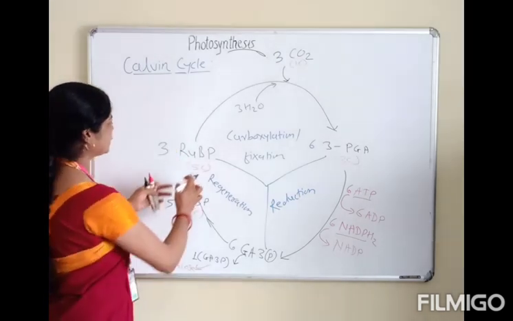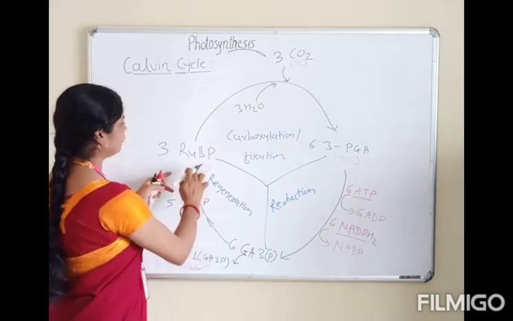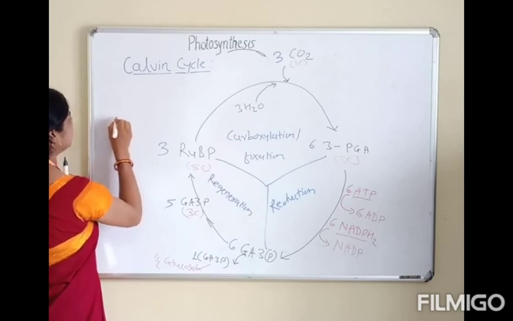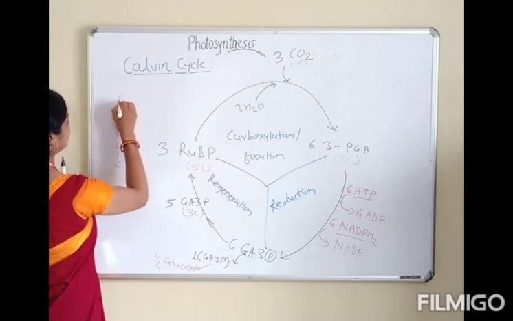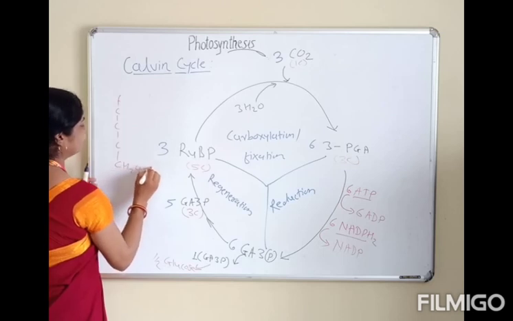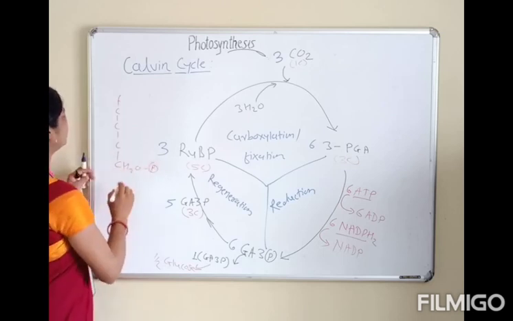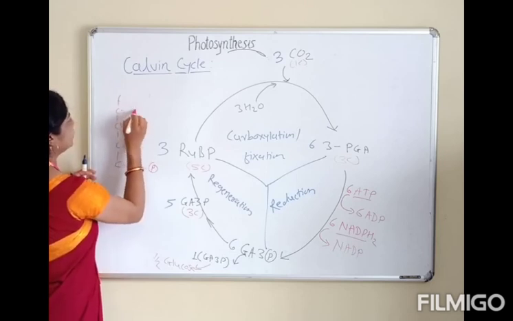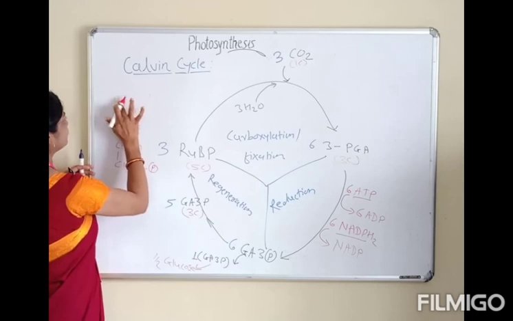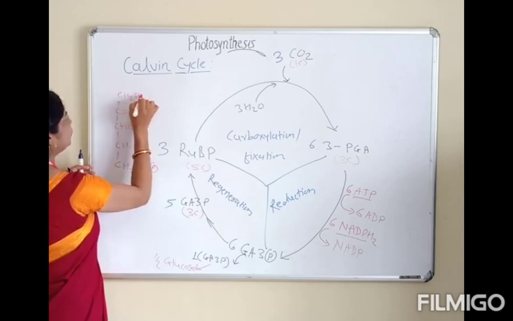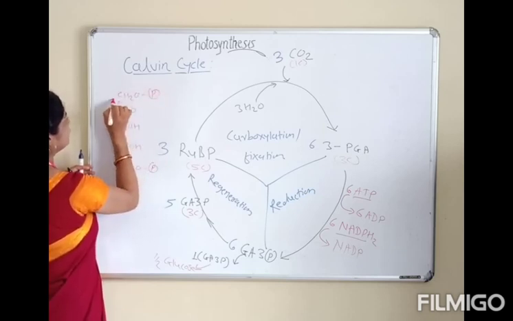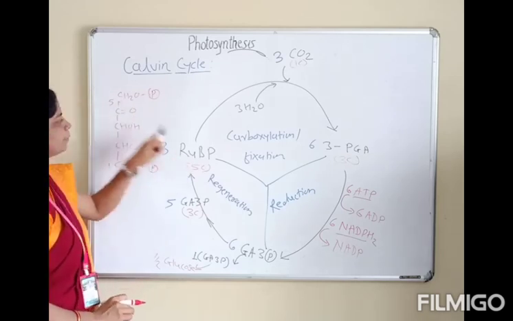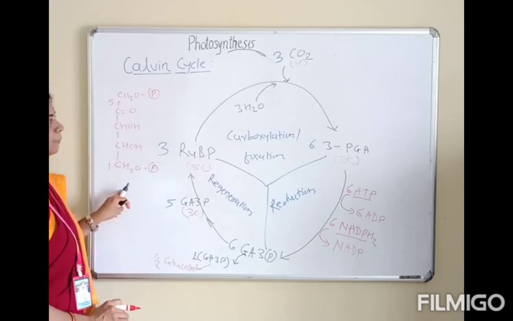Now what is the structure of RuBP? There are 5 carbons: 1, 2, 3, 4 and 5. CH2O phosphate group at carbon number 1, CHOH, C double bond O, and CH2O phosphate at carbon number 5. So it is called ribulose 1,5-bisphosphate. It has 5 carbons.